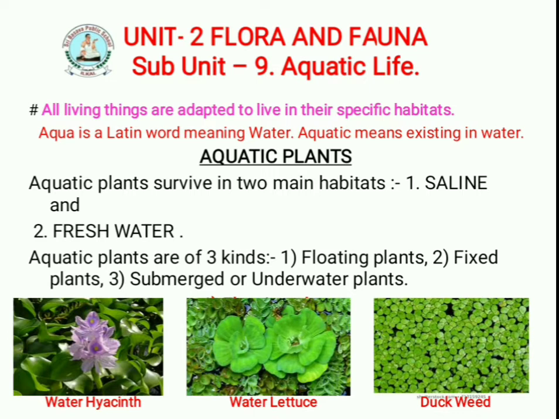Its roots take their food from the water. So these are the examples of floating plants: water hyacinth, water lettuce and duckweed. I think you have understood. Okay, next point.